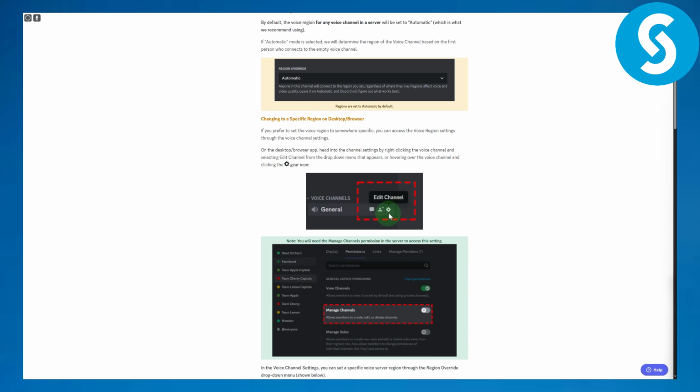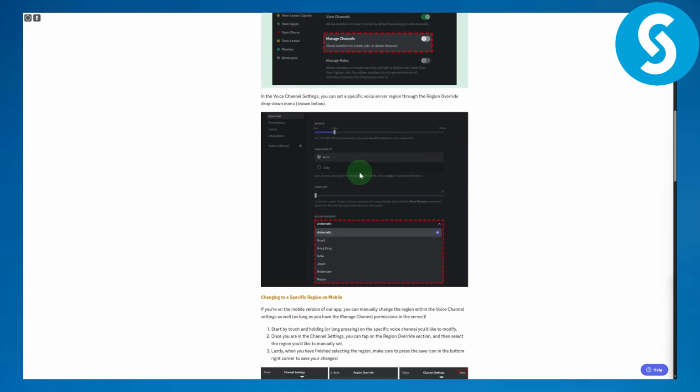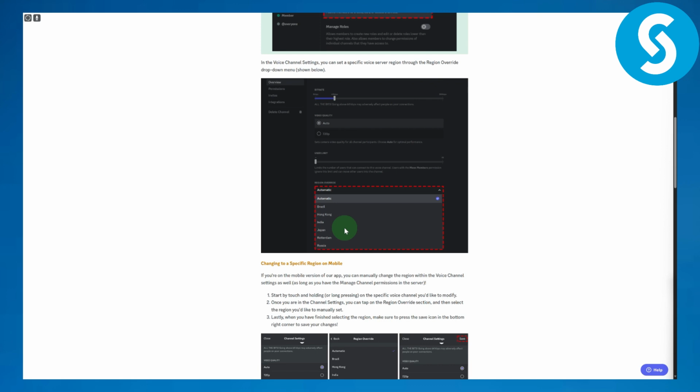Then once you click on that, you will see we have this option of manage channels in here. So make sure that you are on this setting, and once you are here, you will be in the voice channel settings. You will set specific voice region through the region override drop down menu, and you can see we have this option. We can convert it from automatic to anything that we like, and that is exactly how to change server region in Discord.